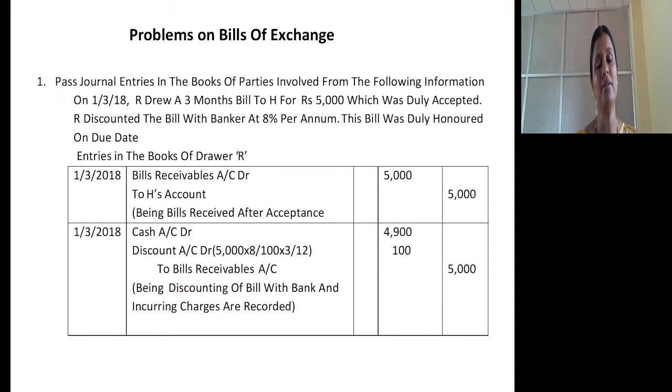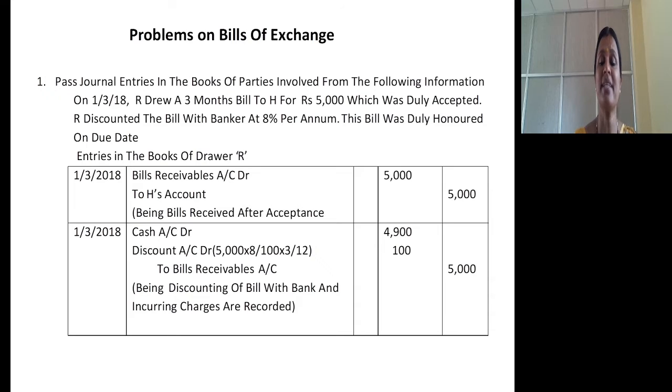Narration: being bills received after acceptance is recorded, ₹5,000. On 1/3/2018, on the same day, because the date is not given when R will get this bill discounted, we are assuming the same day. So he will send this to the bank for discounting and he will get the cash. Journal entry: cash account debit, discount account debit, to bills receivable account. The bill goes to the banker now. He receives the cash because he doesn't want to wait till the maturity date. That's why he is getting it discounted and getting the cash.